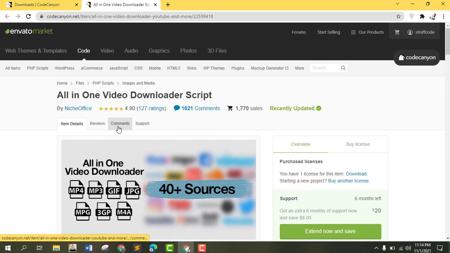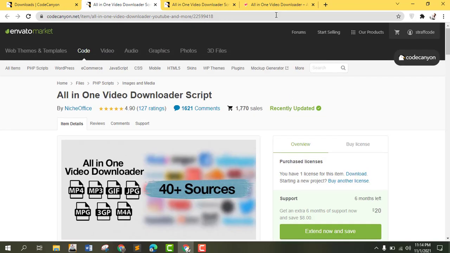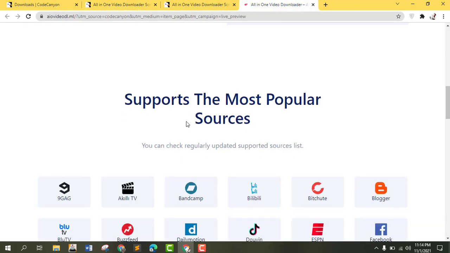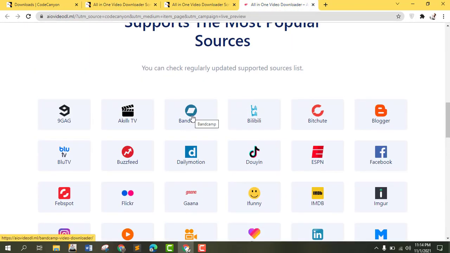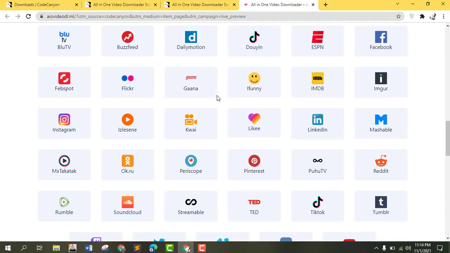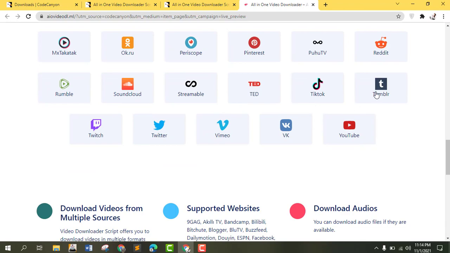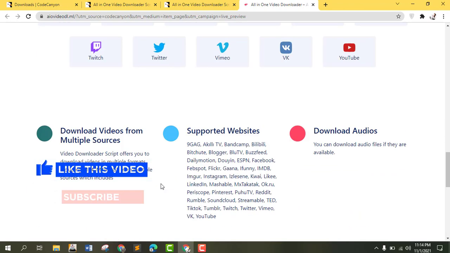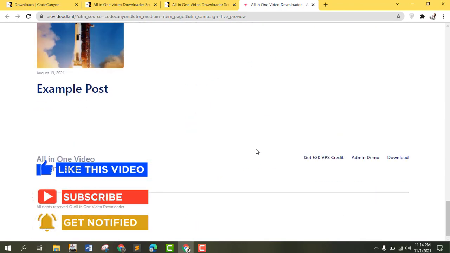As you can see here, let us preview the item, which means people can download their YouTube videos and other videos from here. As you can see, it supports over 40 websites. So TikTok, Tumblr, anything, people can download from any source. That is why I love the software.